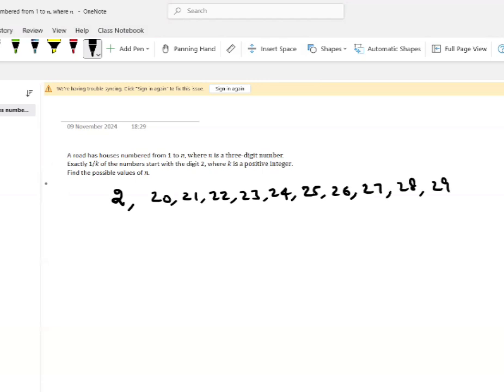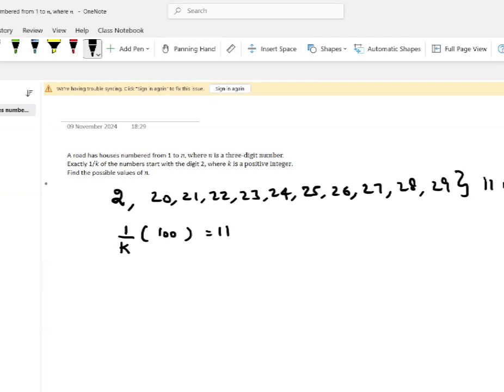So these 11 numbers are the numbers that will start with 2. If I apply the condition that 1 by k of this three-digit number 100 equals 11, you will understand that k cannot be a natural number.